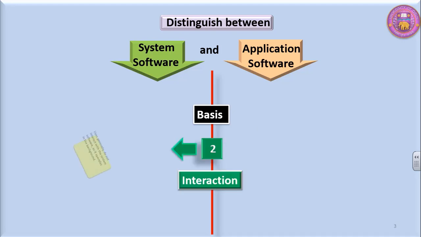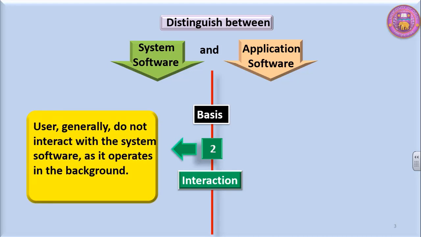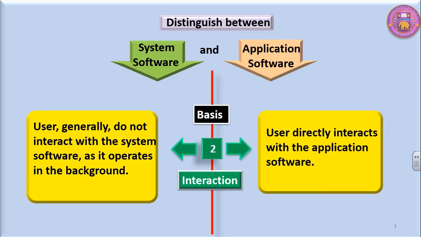Second, on the basis of interaction, users generally do not interact with the system software as it operates in the background. But so far as application software is concerned, the user directly interacts with the application software.